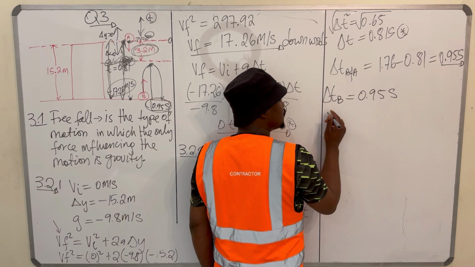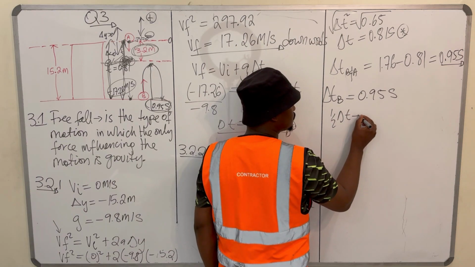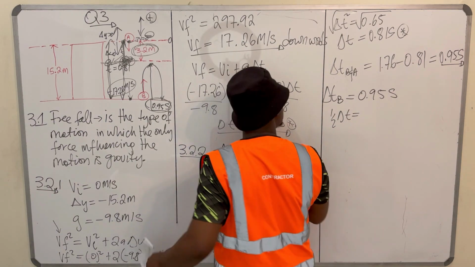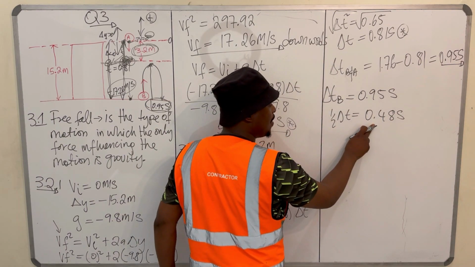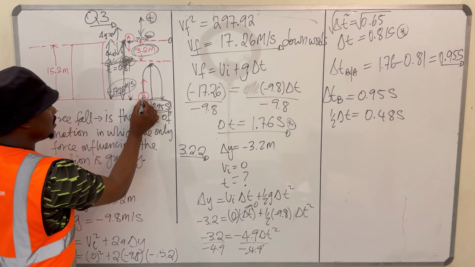Ball B took half of this time, which is 0.95 divided by 2. So it took 0.48 seconds to go up and 0.48 seconds to go down. That's what ball B did.